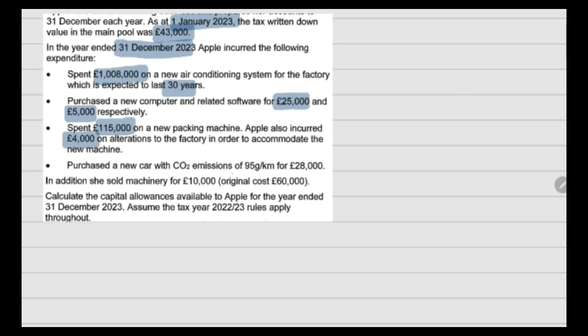Purchase a new car with a CO2 emission of 95 grams per kilometer. So as the CO2 emission is greater than 50 grams, it will also be recorded in the special rate pool. In addition, she sold machinery for 10,000. Original cost is 60,000. So whichever is less, we will consider 10,000. Calculate the capital allowance available to Apple for the year ended 31st December 23.